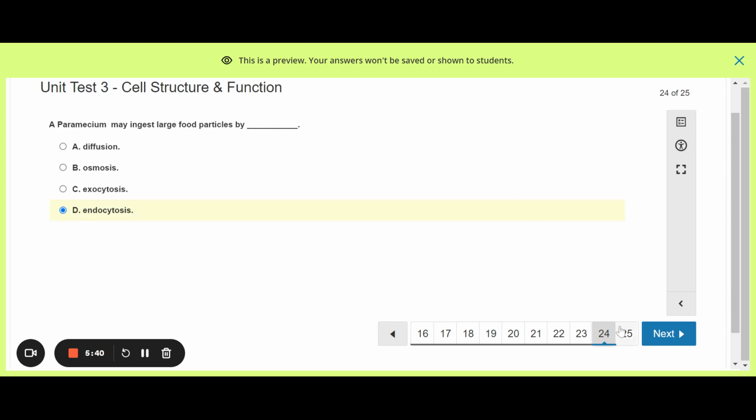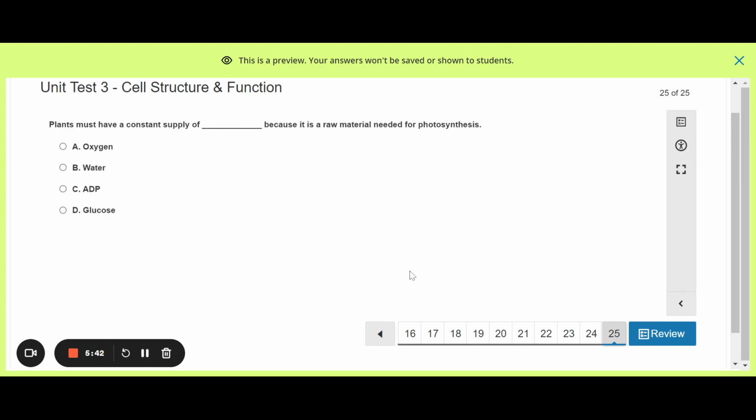Kind of makes sense. And number 25, plants must have a constant supply of this because it is a raw material needed for photosynthesis. Plants need three things: 6 water molecules, 6 carbon dioxide, and sunlight. Looking at my choices, oxygen? Nope, they don't need that. They make that.